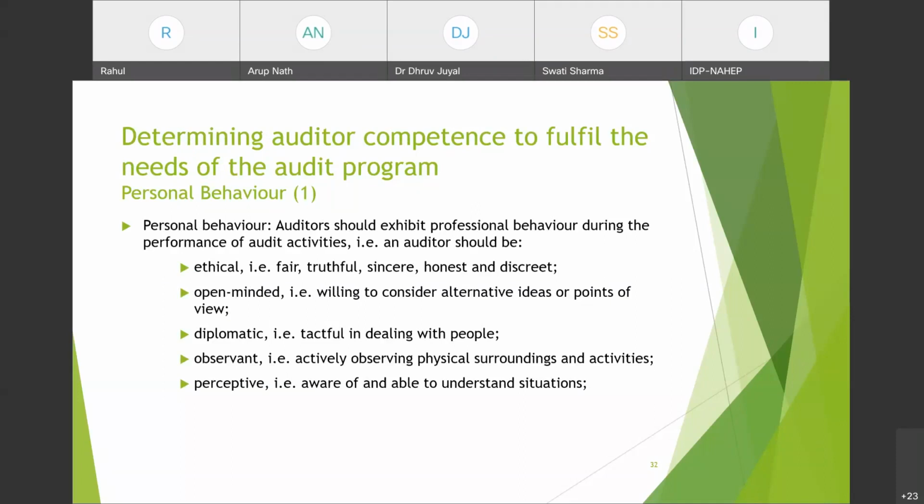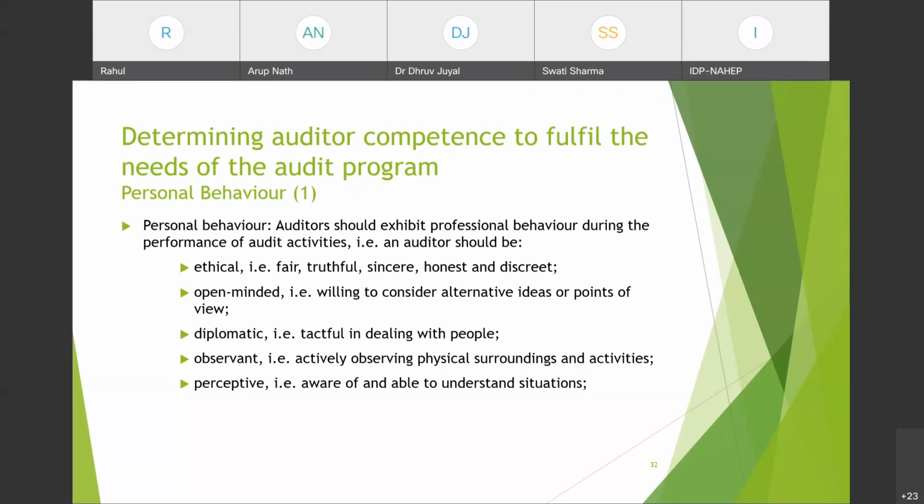That is, an auditor should be ethical: fair, truthful, sincere, honest, and discreet. An auditor must not present anything dishonestly, unfairly or untruthfully, and should not discriminate between anything.